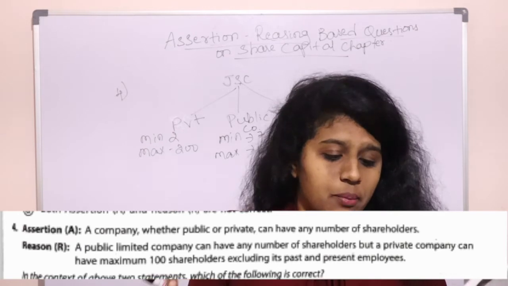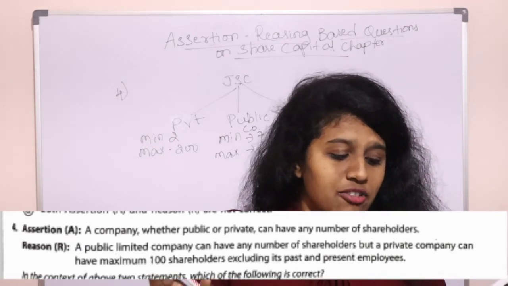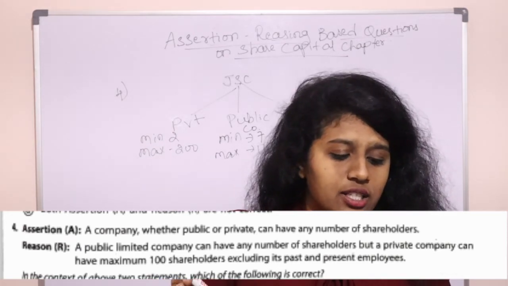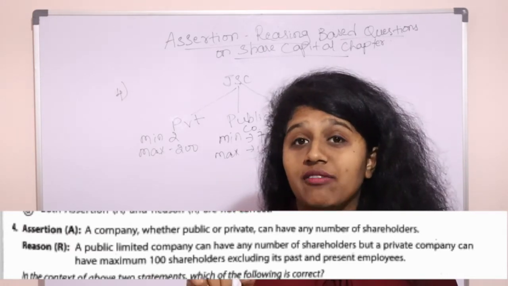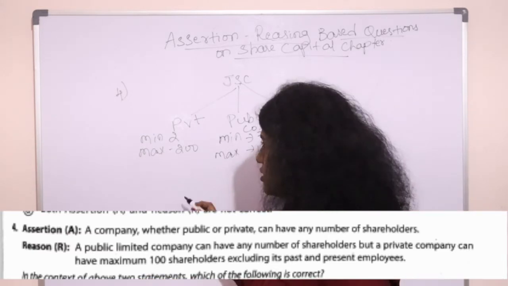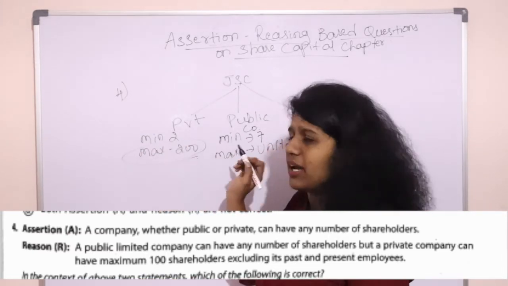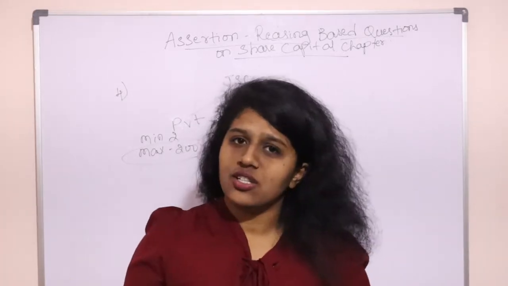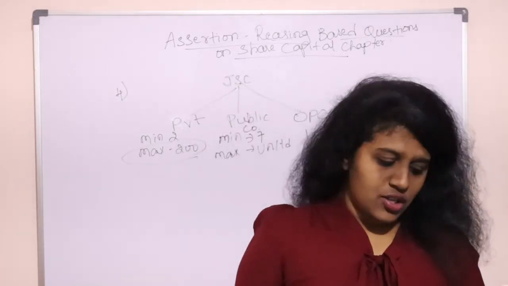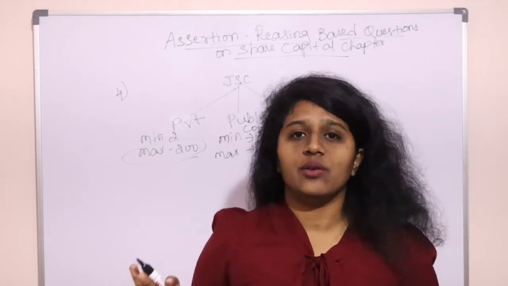True. But a private company can have a maximum of 100 shareholders, including its past and present employees. It tells a private company can have 100 shareholders. It's false, no? It can have a maximum of 200 shareholders. So reasoning is also wrong. Assertion is wrong, reasoning is also wrong. So whichever has both as incorrect will be the correct answer.